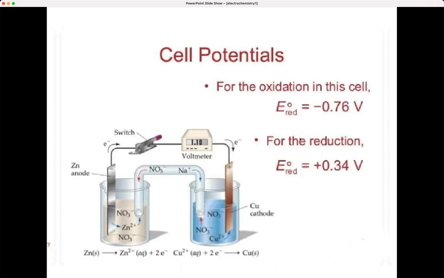Now what is the cell potential? E0 red is minus 0.76 for the oxidation half, and for the reduction half it is 0.34. Then the equation is given here, the voltmeter is given, and we have the switch and all that. Just go through this figure.